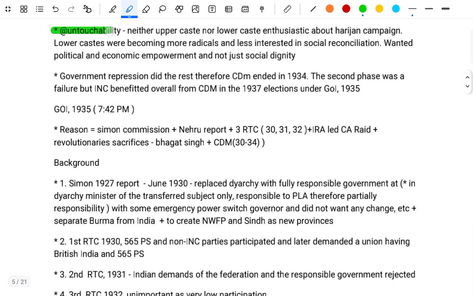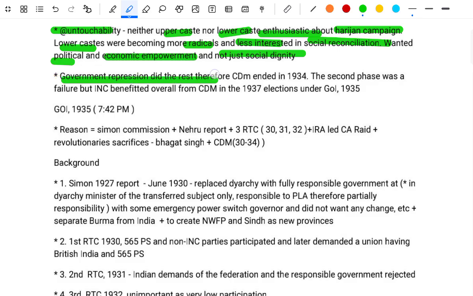At the rate untouchability, neither upper caste nor lower caste was enthusiastic about the Harijan campaign. The lower castes were becoming more radical and less interested in social recognition; they wanted political and economic empowerment and not just social dignity. The government repression did not help either, therefore the CDMs ended in 1934.